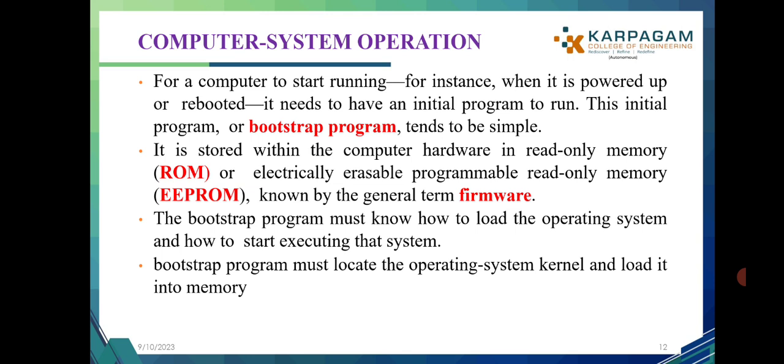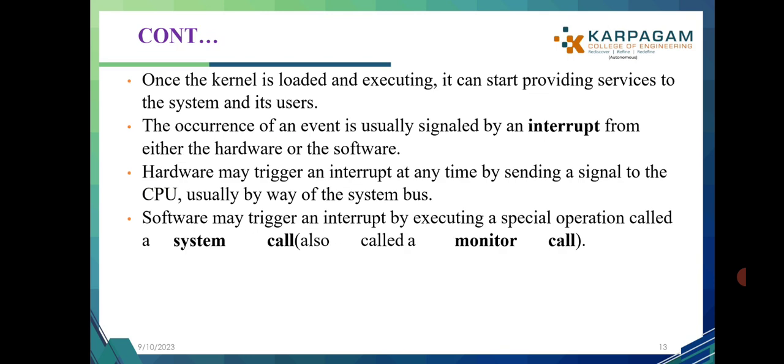The bootstrap program must know how to load the operating system and how to start executing that system. It must locate the operating system kernel and load it into memory. Once the kernel is loaded and executing, it can start providing services to the system and its users.